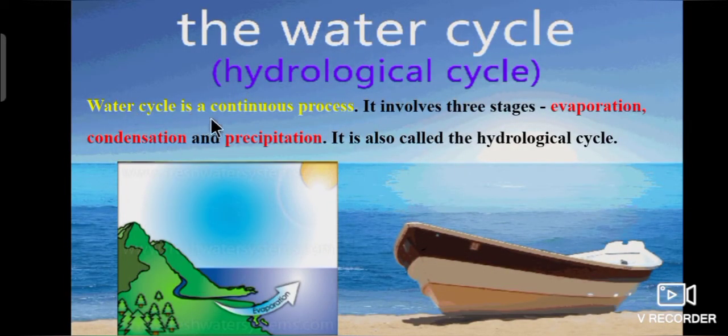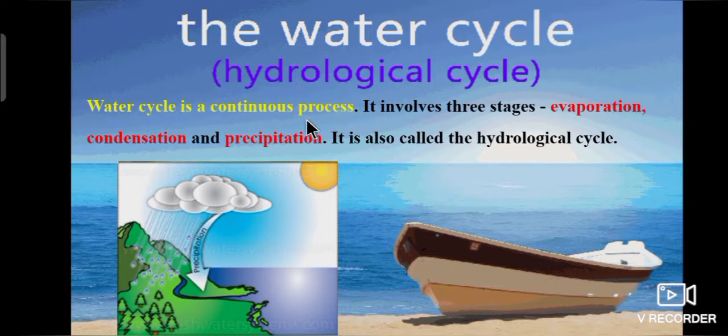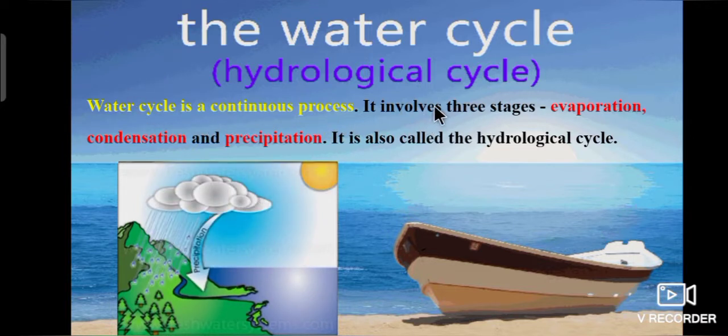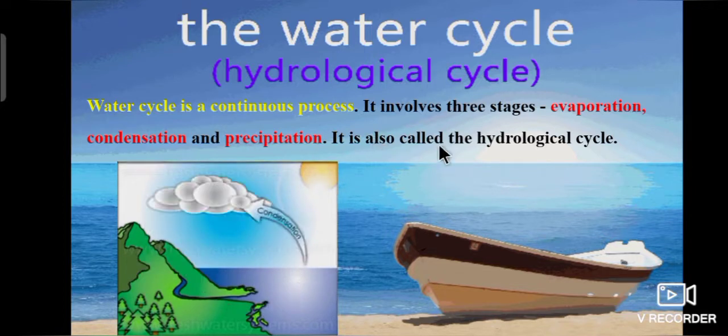The water cycle is a continuous process. It involves three stages: first evaporation, second condensation and third precipitation. So it is also called the hydrological cycle.